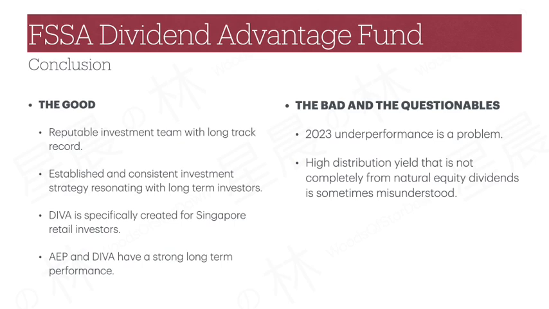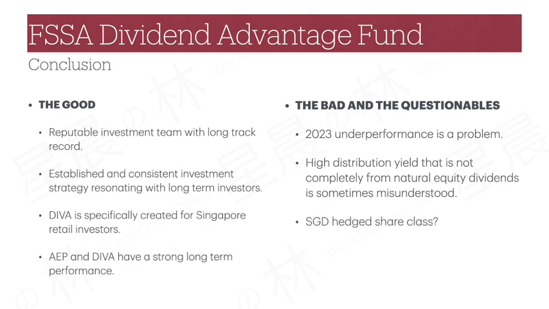DIVA's higher distribution yield that is not completely from natural equity dividends is not really clearly communicated to investors. And the fund's name gives the impression that this is a dividend-focused strategy. Investors will need to find out AEP's distribution yield in order to understand that the underlying portfolio doesn't really have a high focus to invest in high dividend stocks. While this is not a big problem, it would help if the investors have a clearer picture on what they are investing in and how the distributions are generated.